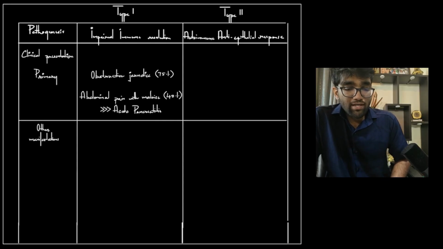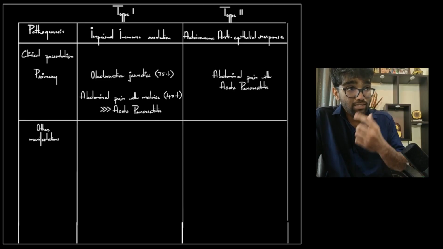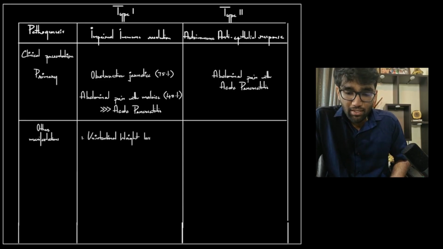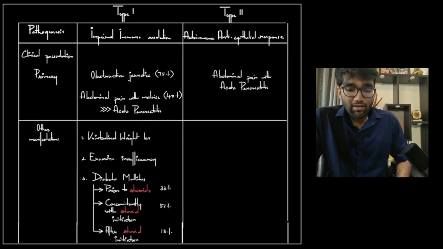Acute pancreatitis is a relatively uncommon presentation of type 1 autoimmune pancreatitis. On the other hand, type 2 pancreatitis typically presents with abdominal pain due to acute pancreatitis. The presentation is that of acute pancreatitis. Other presentations of type 1 autoimmune pancreatitis are similar to those of IgG4 related disease. Patients can have unintentional weight loss, which makes the exclusion of a malignancy even more prudent. They can develop exocrine insufficiency, and they can develop diabetes mellitus.